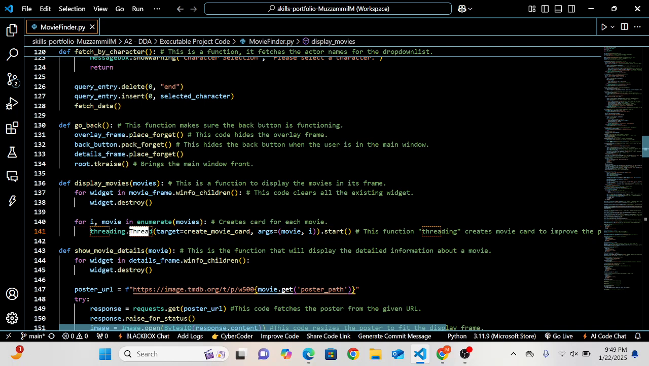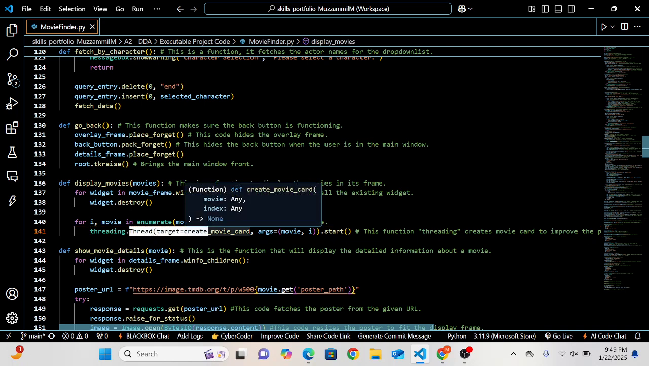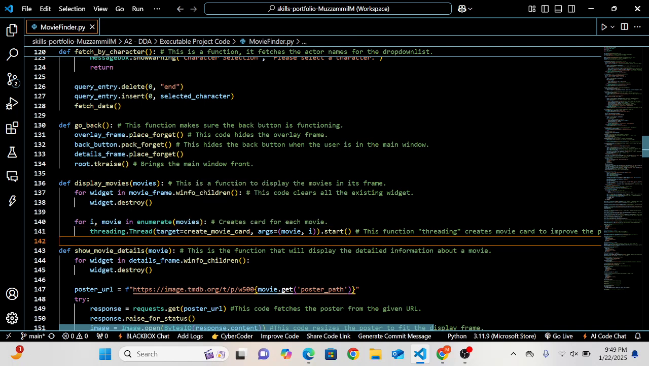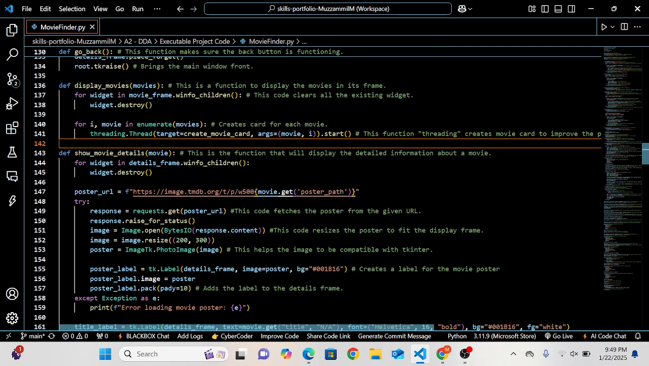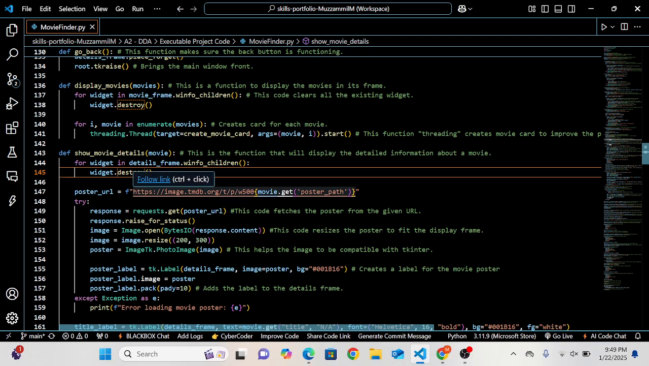I used threading over here so that it improves the app's performance. This whole part of the code is the main function to show movie details over here. When a user clicks any movie card, then that movie appears on a screen in a bigger size, providing the plot of the movie as well as the release date and the rating of it.